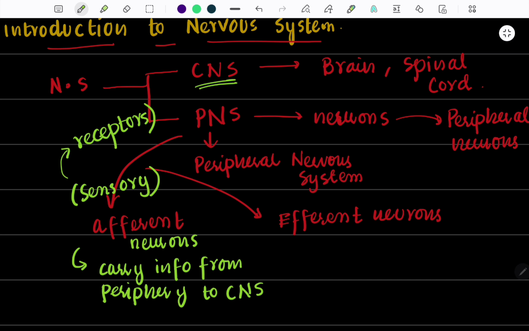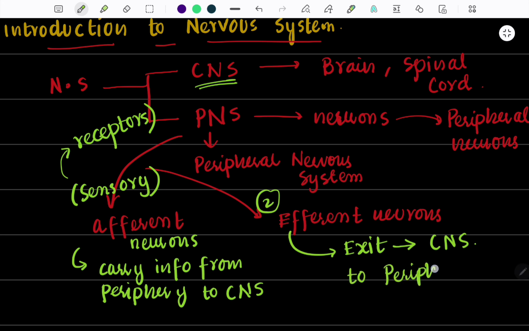Now the second one are the efferent neurons. You can remember efferent from the word exit, which means these are the neurons that exit CNS. These neurons carry signals away from the brain and spinal cord to peripheral tissues, or you can say effector organs, right?